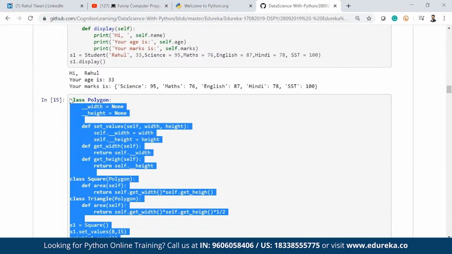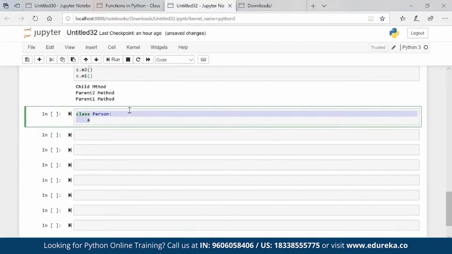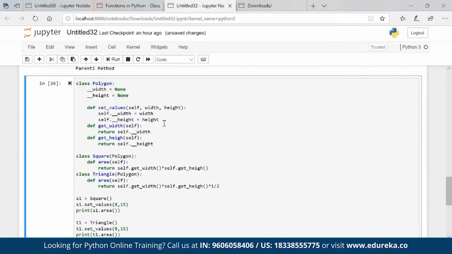I'll just copy this code. Okay, so now what we are doing here, we have created a class called polygon which takes an input we have to pass. Now this is a private variable which cannot be accessed directly.